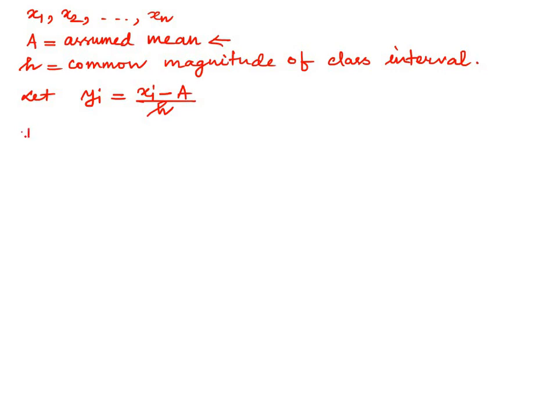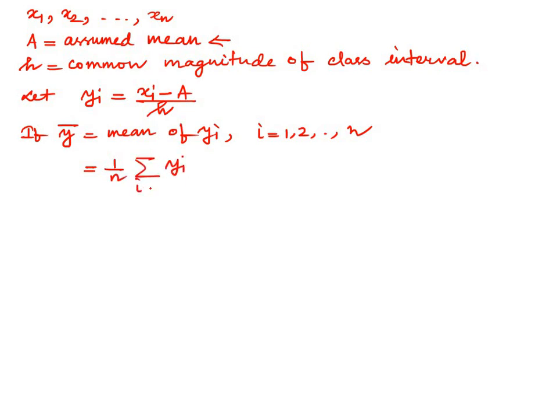Now if y bar is the mean of yi, where i ranges from 1 to n, then we know that this is equal to 1 by n summation yi, where i is from 1 to n.